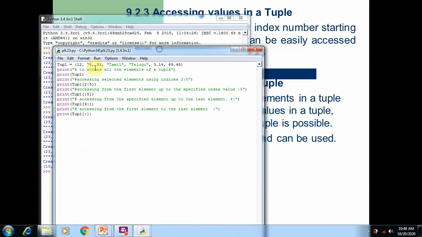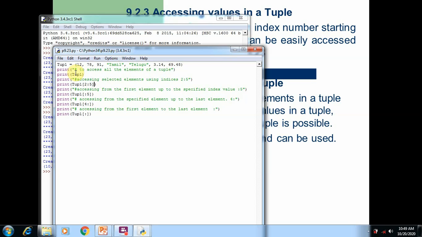So first thing, we are going to display all the values of the tuple by simply adding tuple 1 in the print function. After that, we are adding the tuple with 2 colon 5. So this is how we access the list elements. The same method is used here to access the tuple elements. Here 2 colon 5 means from the second index number up to the fifth index number, that is from lower limit to upper limit. Between these two index numbers, all the elements are accessed and printed on the output.